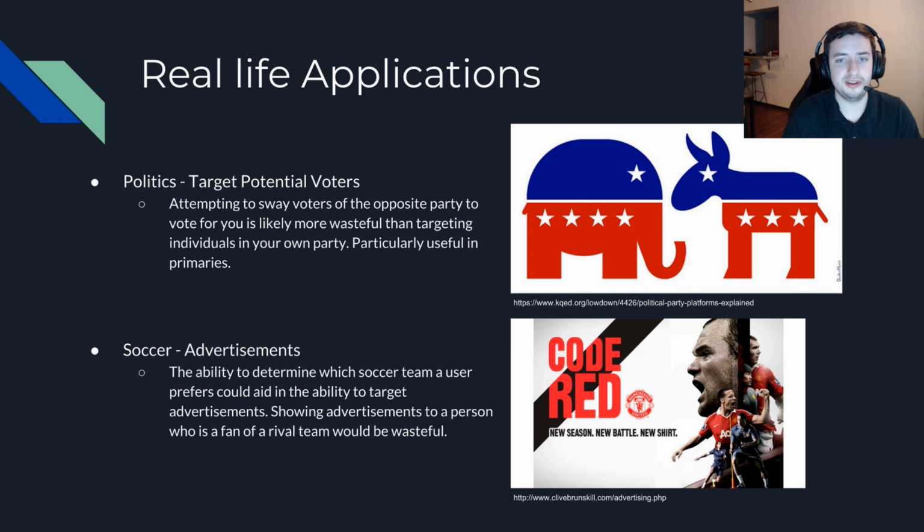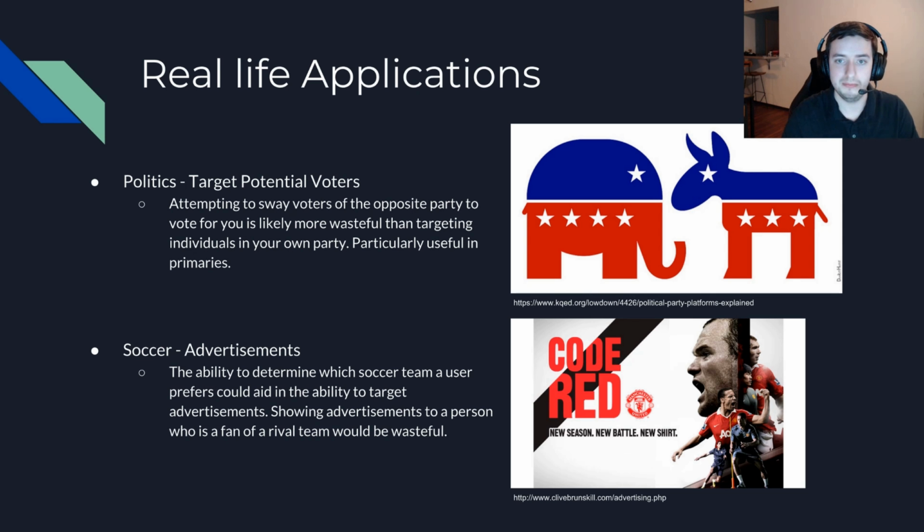Now, for the real-world applications. For the political dataset, the ability to classify an individual as one political view or the other, or anything in between, may be beneficial for political candidates. Let's say you're a Democratic candidate running for the primary of your party, and you have a list of Twitter users, and you need to figure out who you want to try to sway to vote for you. Well, your best bet is to filter that list down to include only Democrats.